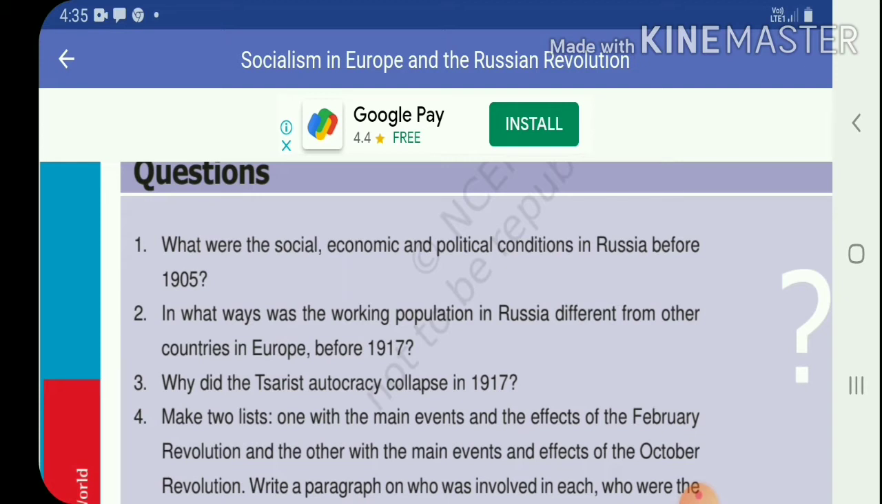Now we have watched the second question's answer, and now we will watch the third question. Why did the Tsarist autocracy collapse in 1917? Now we will watch this question's answer.